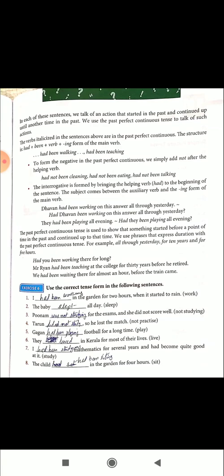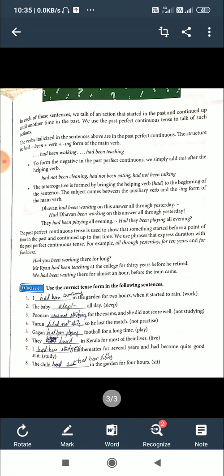To make it negative, we have to use had plus not plus been plus ing form of the verb. To make it interrogative, bring had first, then subject, then the remaining verb been plus ing. So this is about past perfect continuous tense, and this chapter is over.